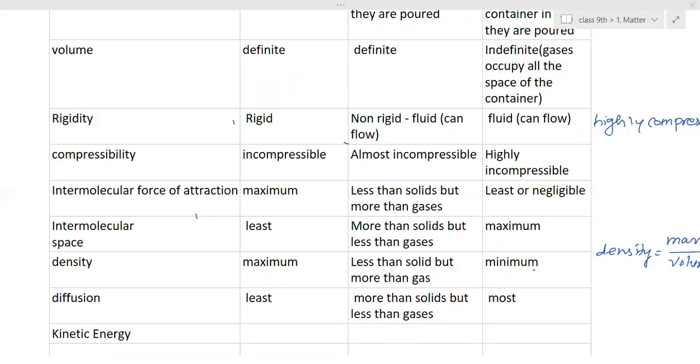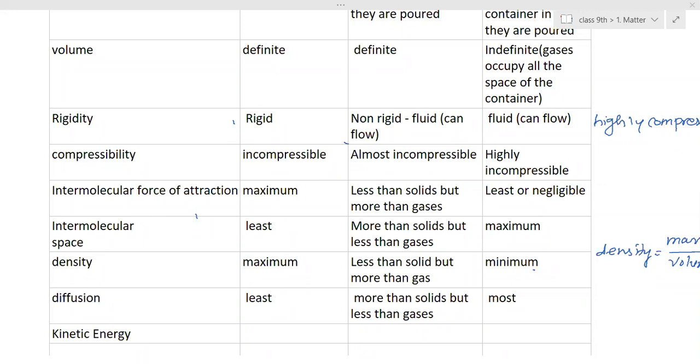Wait, I'm asking one by one, so let them answer. Yes, Trishila. Ma'am, the energy present in solids, liquids, and gases. No, it is not exactly that. Exactly kinetic energy, as Anurag has told, that's right.